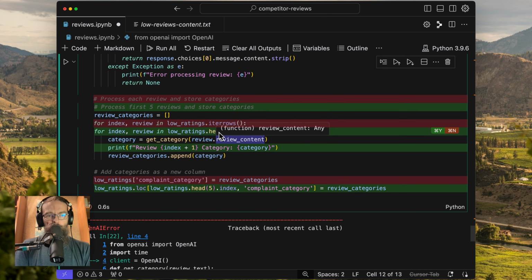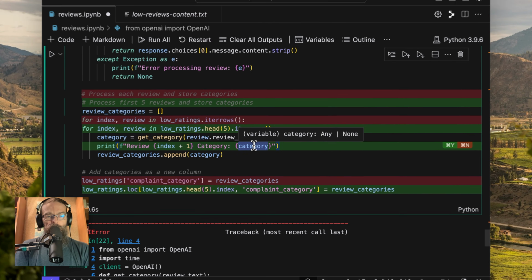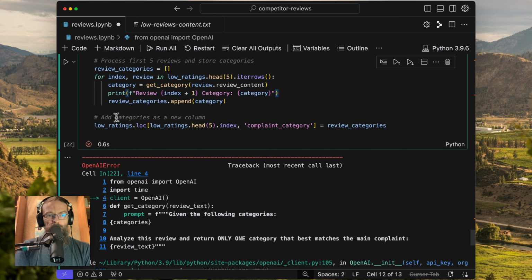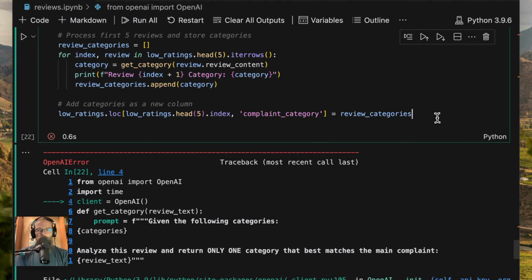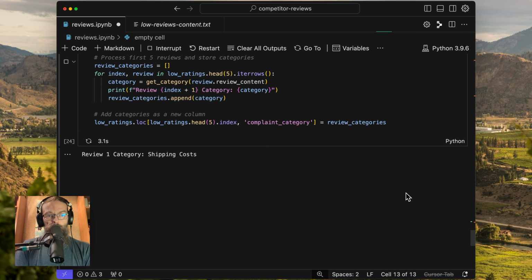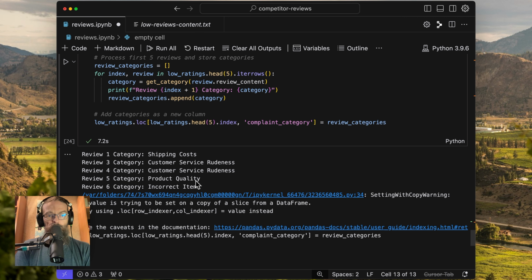So now it's just going to grab the first 5. It's going to spit out the category. And here I can see at the end, it's appending the category as a new column, which is fine. We'll leave that alone. Run this. It looks like it's working. Shipping cost, customer service, product quality, incorrect items.